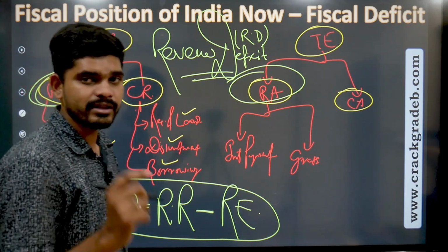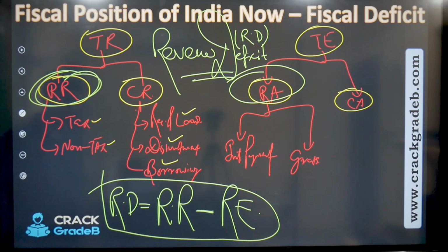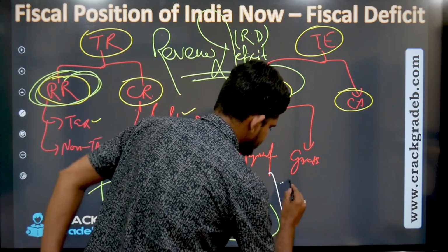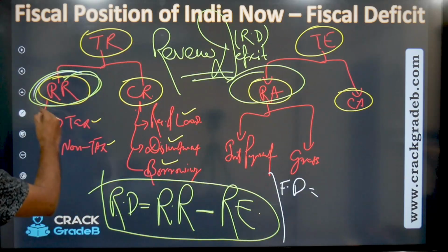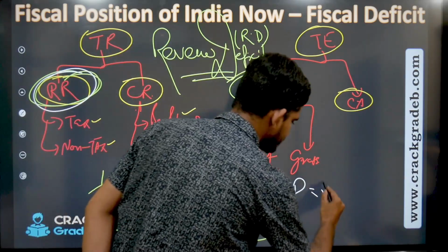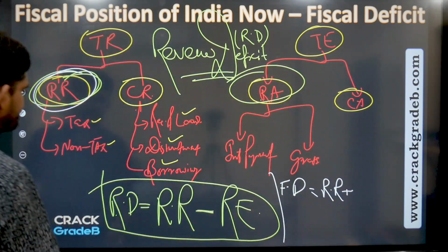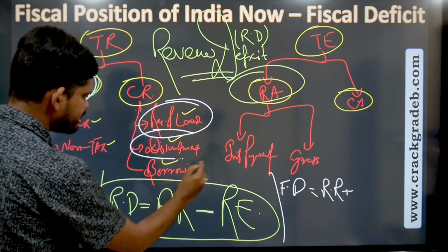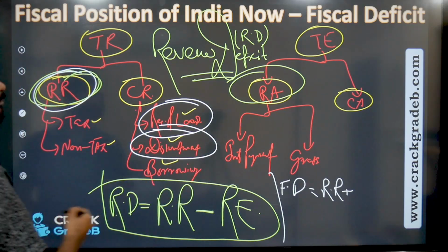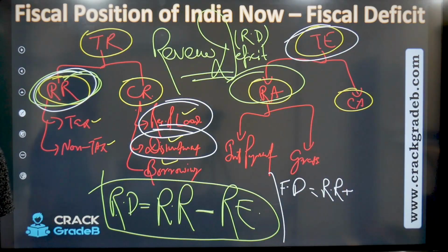But what is fiscal deficit? Fiscal deficit is this one: revenue receipt plus recovery of loans plus disinvestment minus total expenditure. You got it?